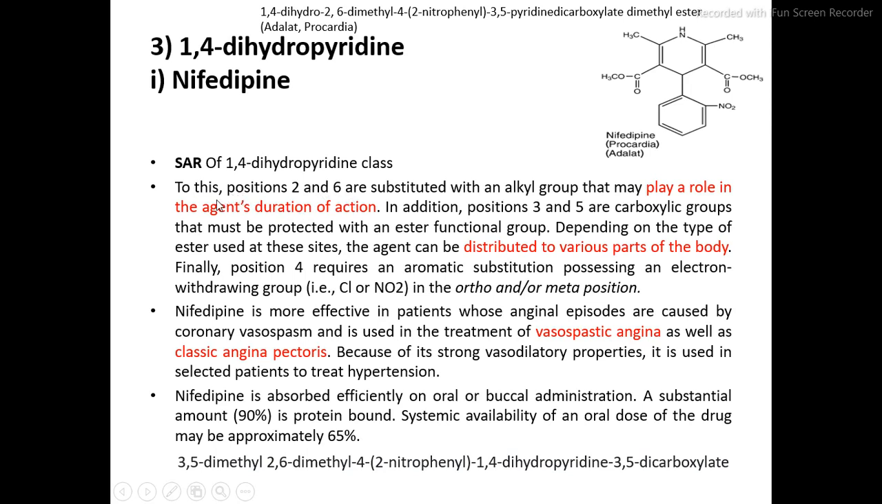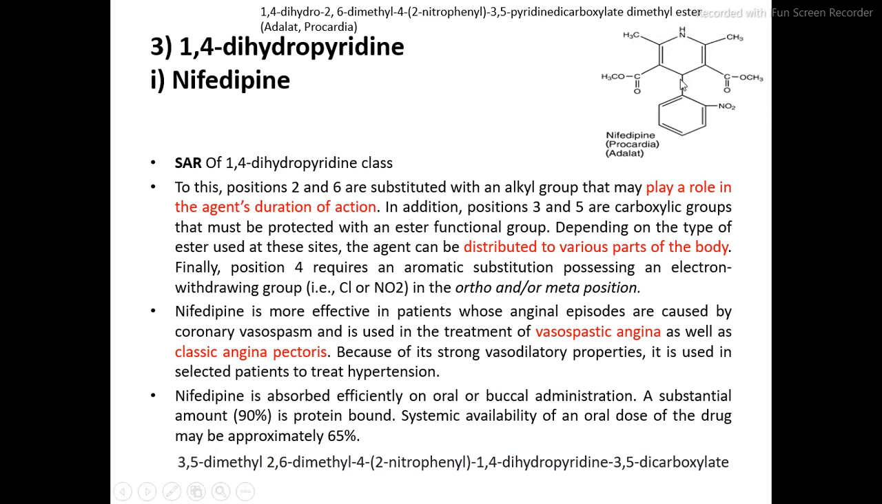Now in this structure, position 2 and 6, they are substituted with an alkyl group that plays a role in the agent's duration of action. Means what? If we substitute the second and the sixth position with another alkyl group, then it may affect the duration of action of the nifedipine drug.